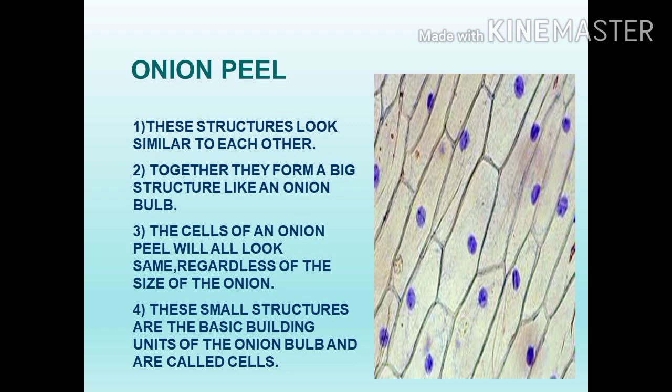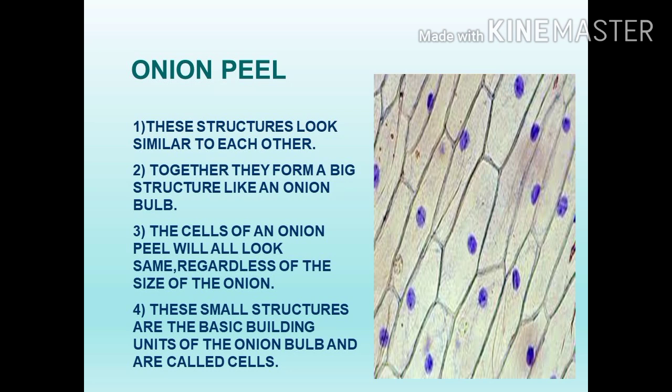Now we put a drop of safranin solution on this piece followed by a cover slip. Why are we using this safranin solution? Safranin solution acts as a staining substance. It helps to stain the parts of the onion peel. Take care to avoid air bubbles while putting the cover slip with the help of a mounting needle.